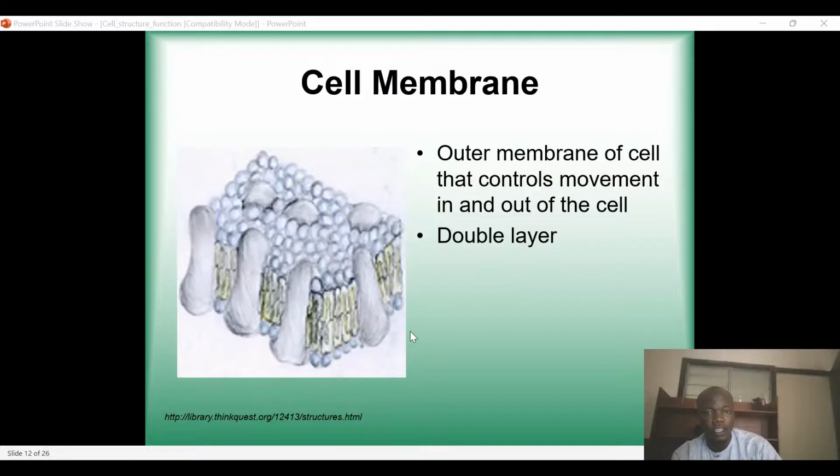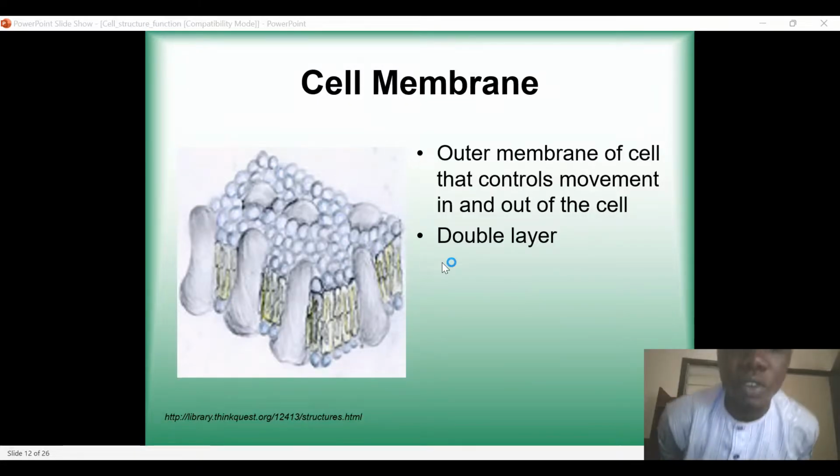It is the outer membrane of a cell that controls movement in and out of the cell. So the cell membrane is what controls what gets in and out of the cell. That is one of the major functions of the cell membrane.